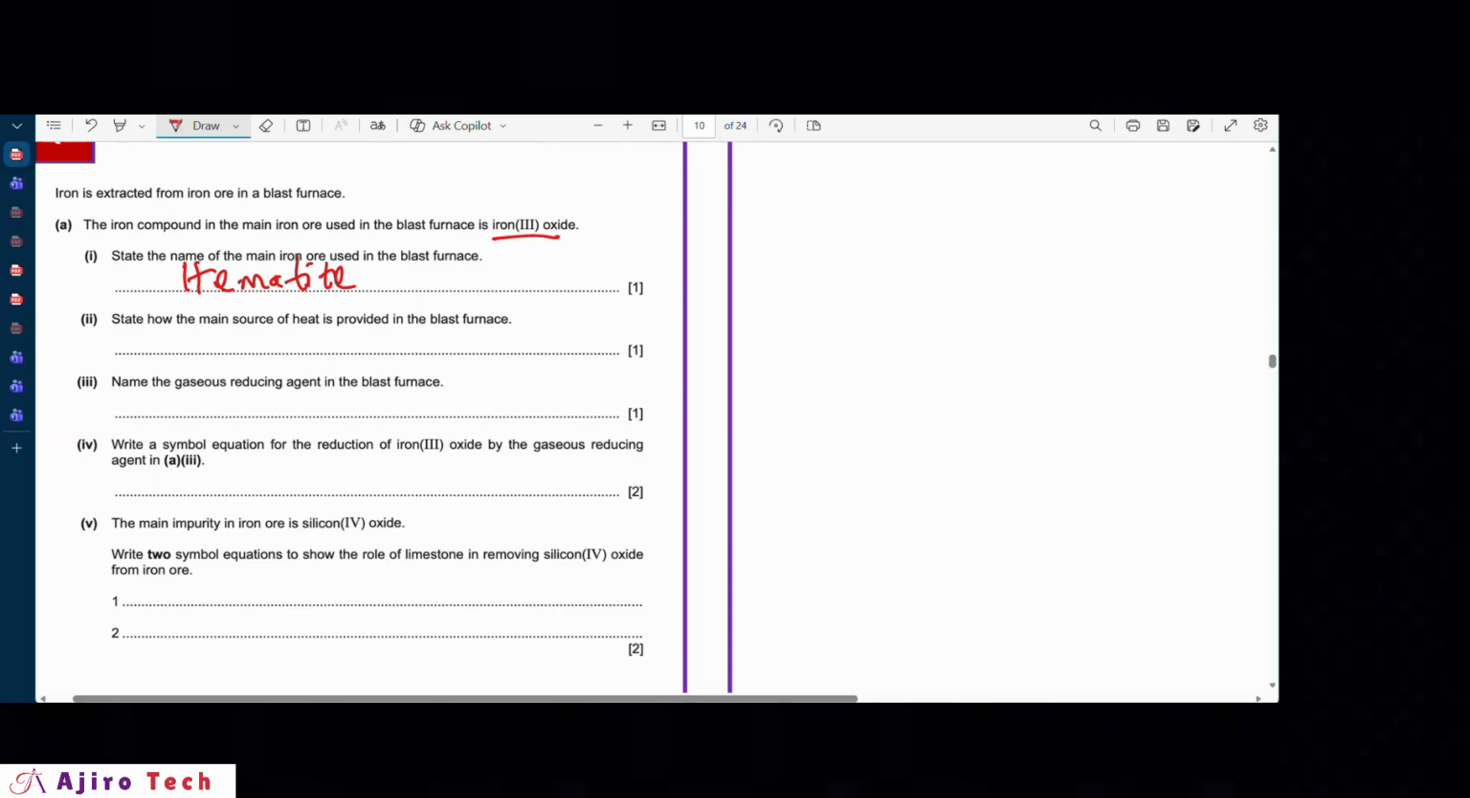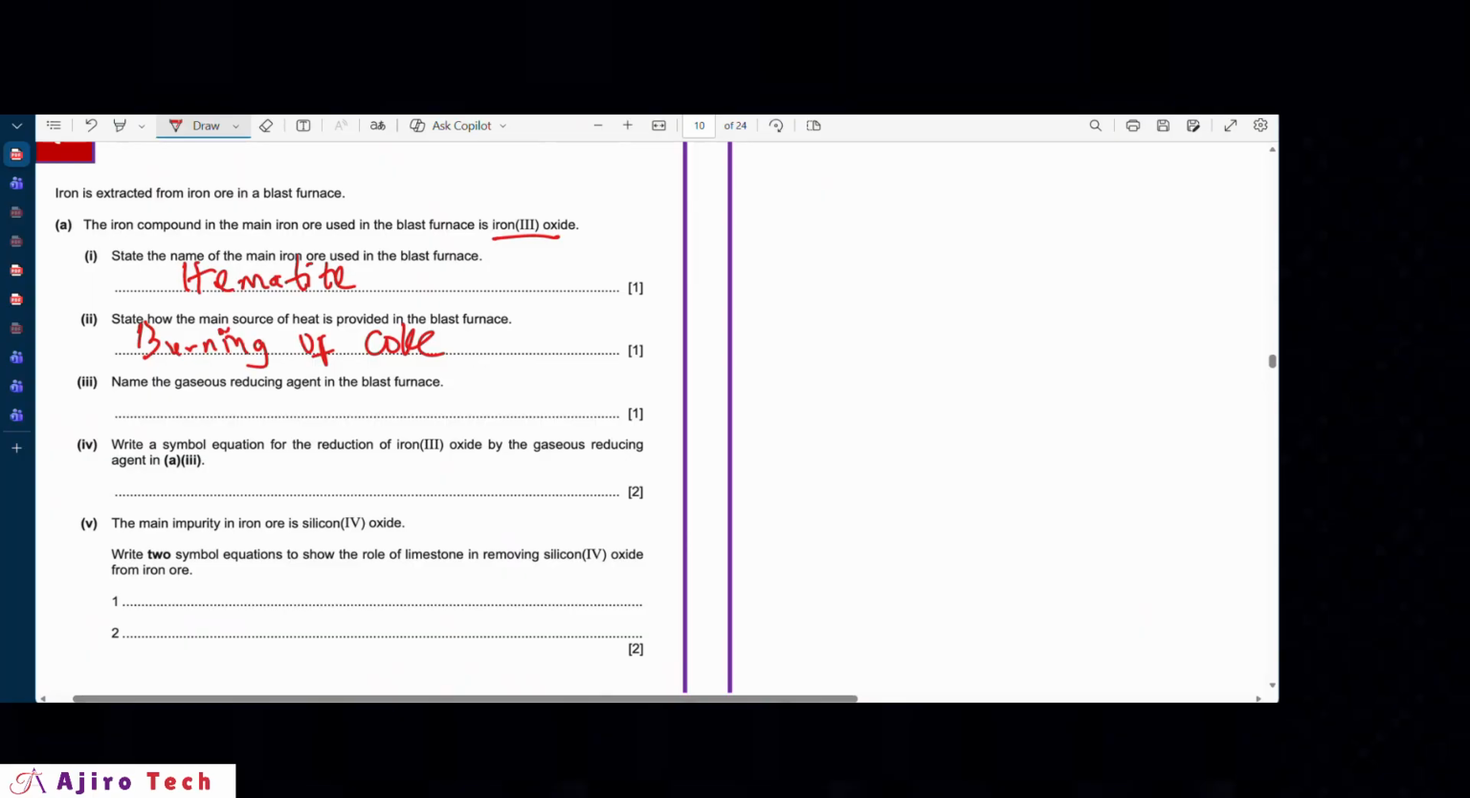States how the main source of heat is provided in the blast furnace. Remember the introduction of coke. When you burn coke, coke supplies heat, so the burning of coke, or you can say burning of carbon, would be correct. This is what supplies heat to the system. So one of the functions of the coke in the blast furnace is to supply heat to the process.